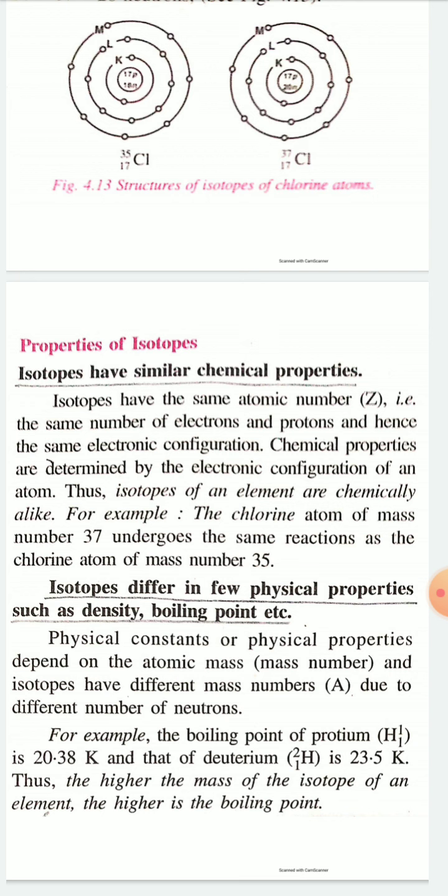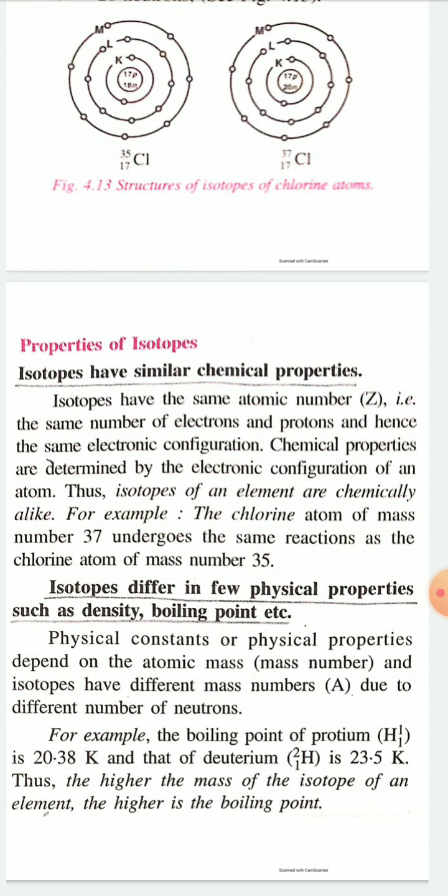Isotopes have similar chemical properties. Why do isotopes have similar chemical properties? I have told that isotopes are atoms of the same element having the same atomic number. As the atomic number is the same, the number of protons is the same, and the number of electrons is also the same, that is the electronic configuration is also the same in all isotopes of an element.